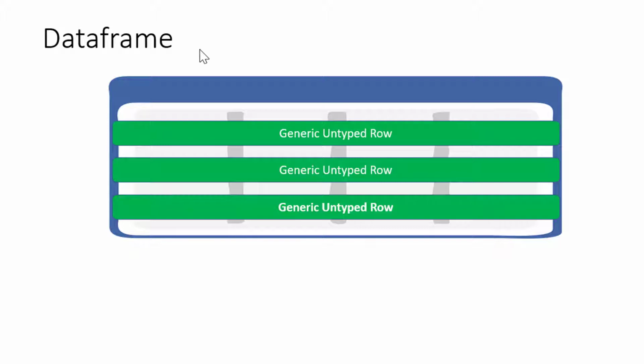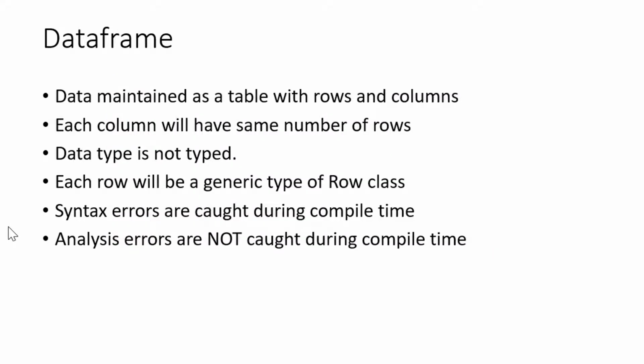Each and every row will be a generic row, and it will not be very specific to a schema. So I'll have n number of rows and n number of columns, and each column will have the same number of rows. In the sense, it will be very structured, but the data type is not typed, so we will not have a strong binding on the data type. Each row will be a generic Row class. Since it's a generic Row class, any analytical error cannot be caught at compile time. So the compiler will not know whether the operation I am doing on that data is valid or not. Only syntactical errors can be caught when we are working with a data frame.